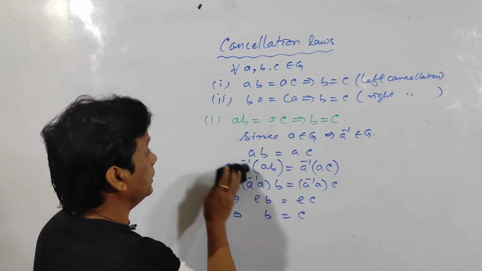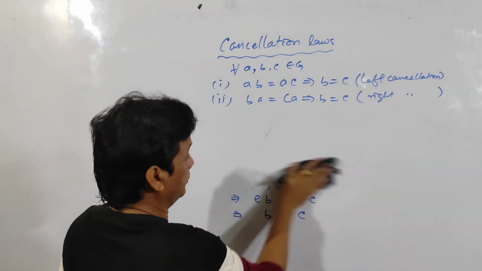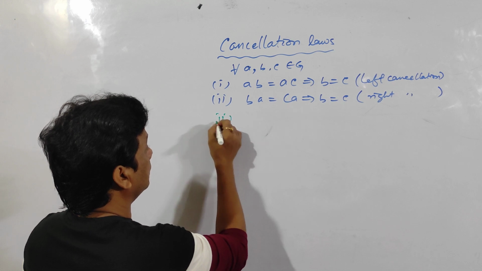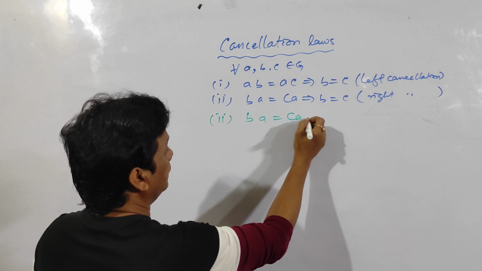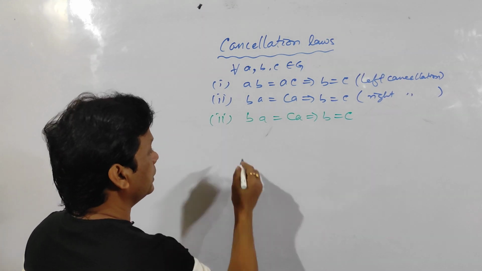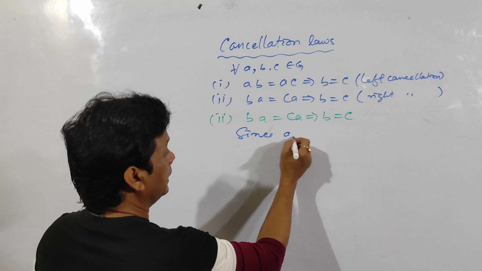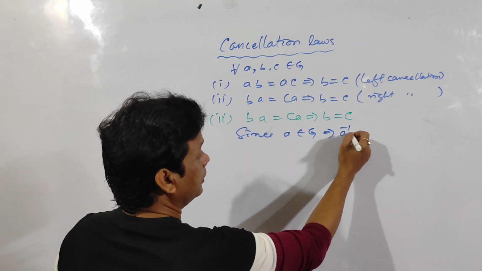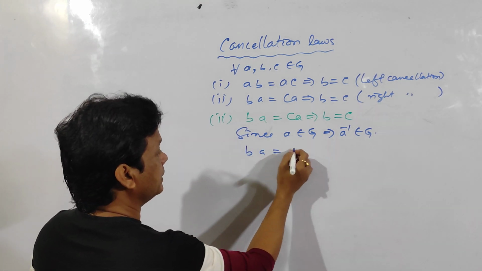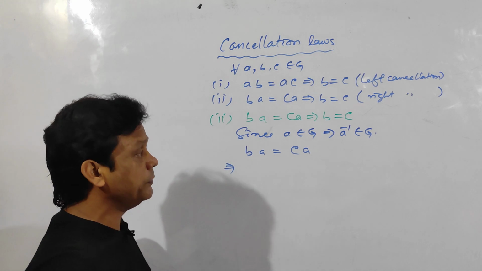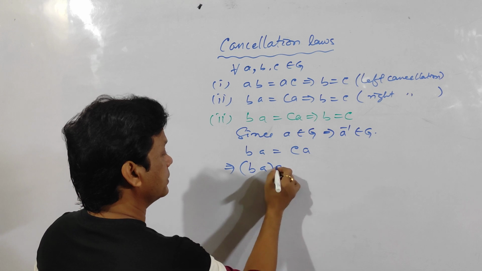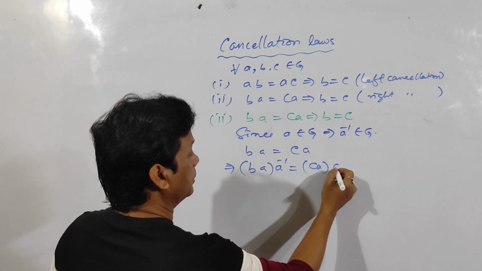Now let us prove the second one. In the same way, BA is equal to CA implies B is equal to C. It is the right cancellation law. Since A is an element of G, A inverse belongs to G by the inverse axiom. Clear? Now BA is equal to CA, it is given, and you should post-multiply A inverse to both the sides: BA into A inverse is equal to CA into A inverse.